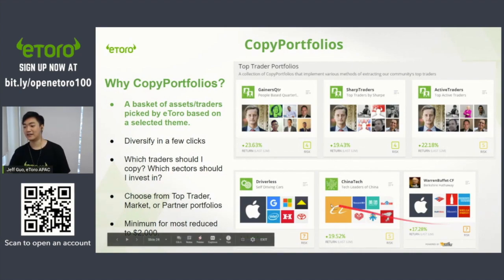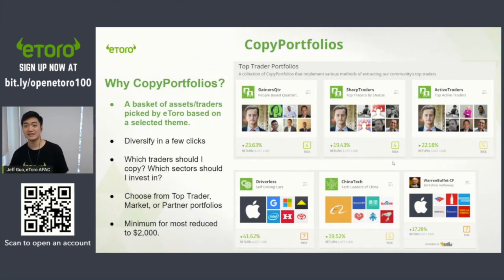There's also China tech, right? So tech leaders in China. So yung mga familiar na tayo sa Alibaba, JD.com, Tencent, yung gumawa ng WeChat, right? So a lot of these China tech companies, meron tayong portfolio tungkol doon. Another fun one also is top trader portfolios, right? So as Fitz mentioned, kaya nga may list si Fitz, di ba, na traders that you can look at or traders that he recommends to copy.